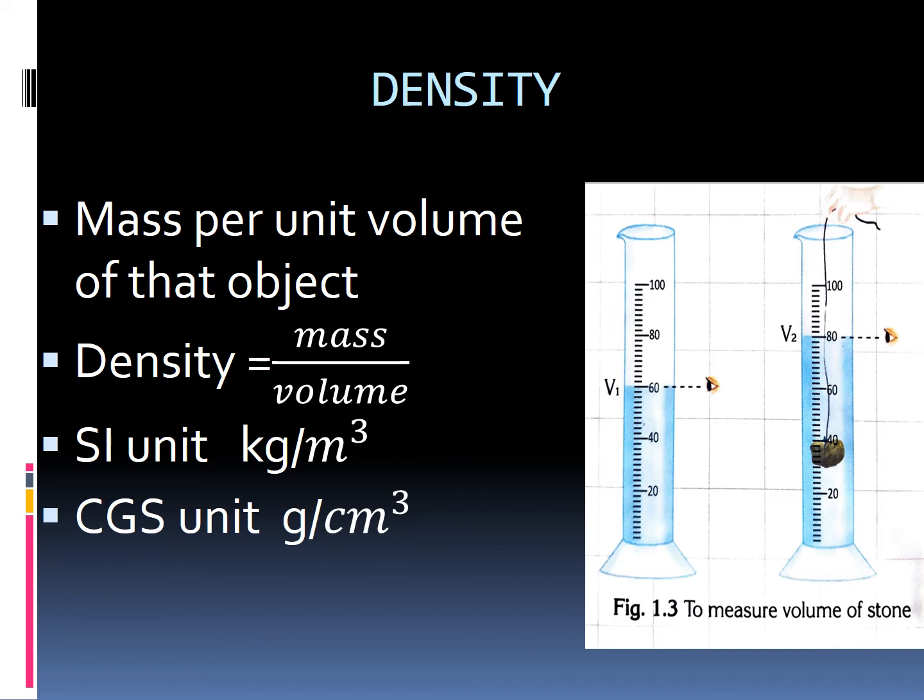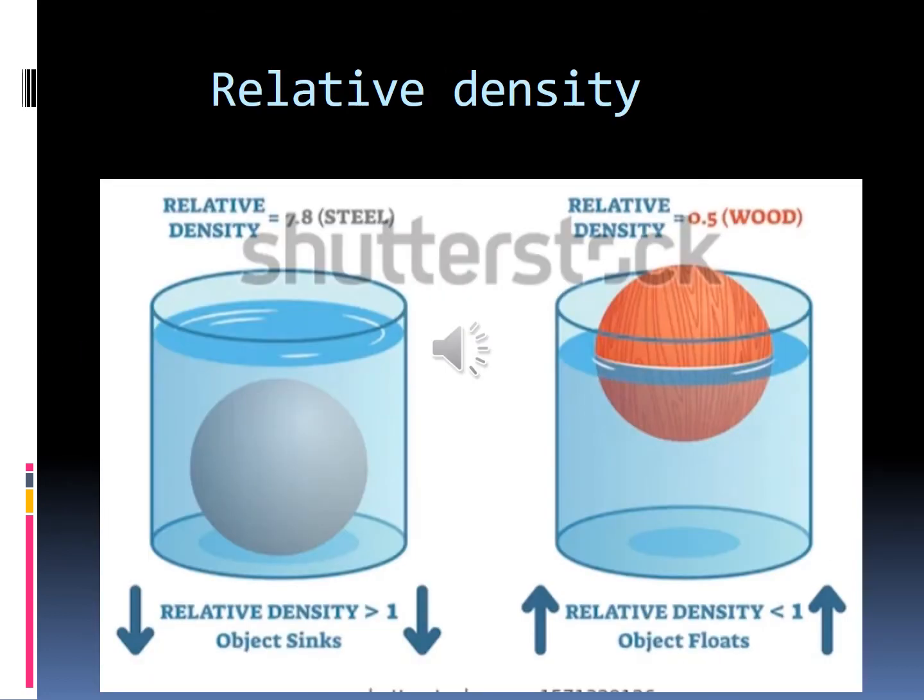Okay, children, what do you mean by density? Density is defined as mass per unit volume of that object. Okay, children, that's all about density. And then next is relative density. It is one of the physical properties.